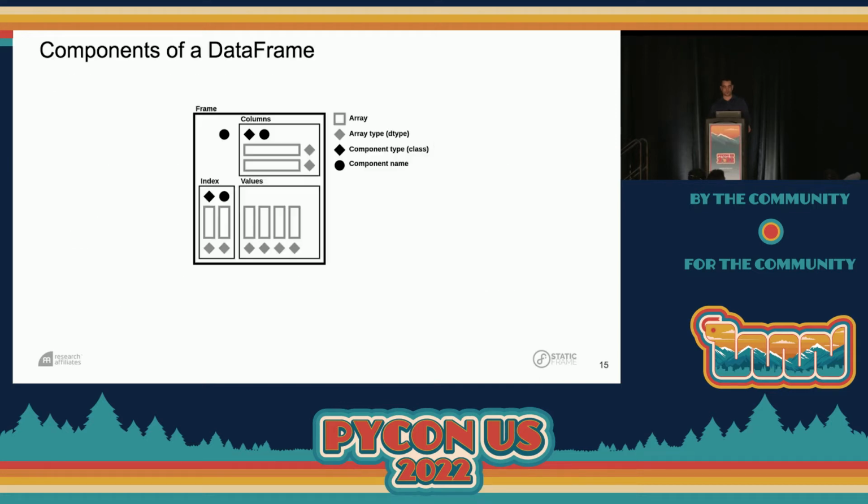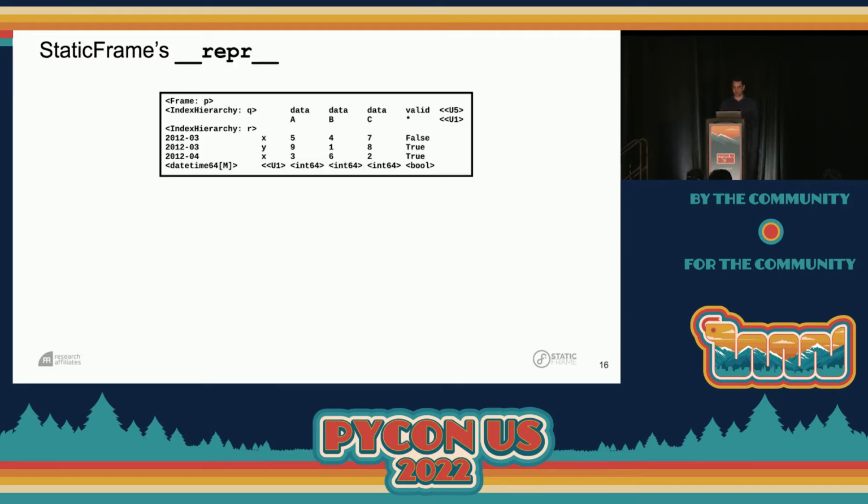to those components. Now, I created this schematic diagram of a data frame to help us talk through how we are going to encode this entire data frame. And what I'm showing here are the array components in gray rectangles, the array types in the gray diamonds. The black diamonds are the component types for the index and the columns, and the black circles are the component names for columns, index, and the frame itself. Now, we're going to see this a lot, so I'll help you understand it as we go.